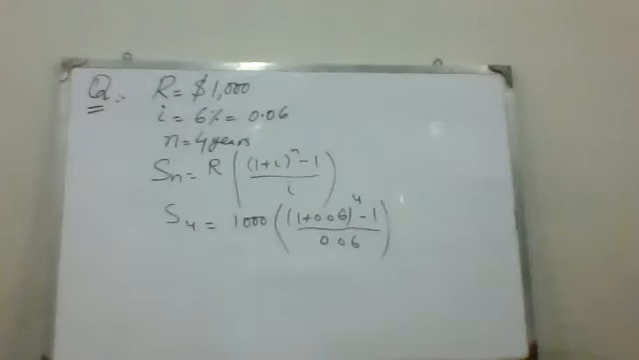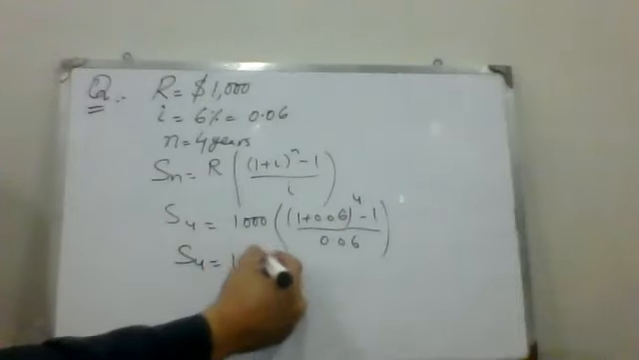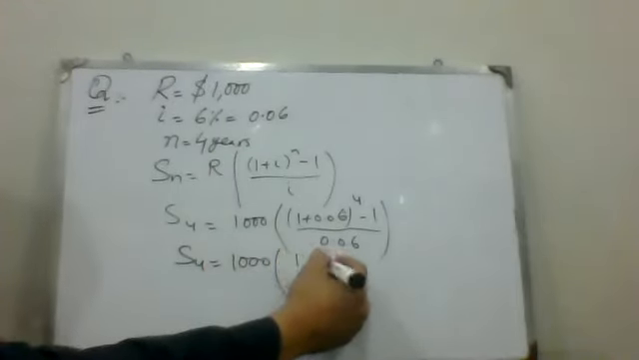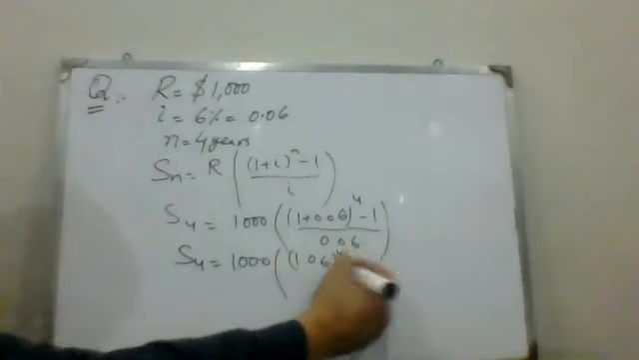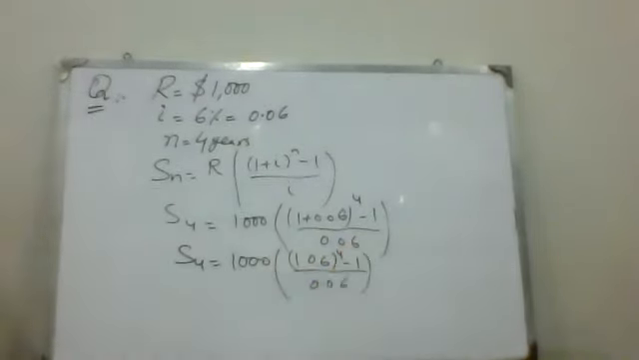Now you have to calculate that S4 is equal to 1000 times 1.06 whole power 4 minus 1, divided by 0.06. So now you can calculate and get the answer.